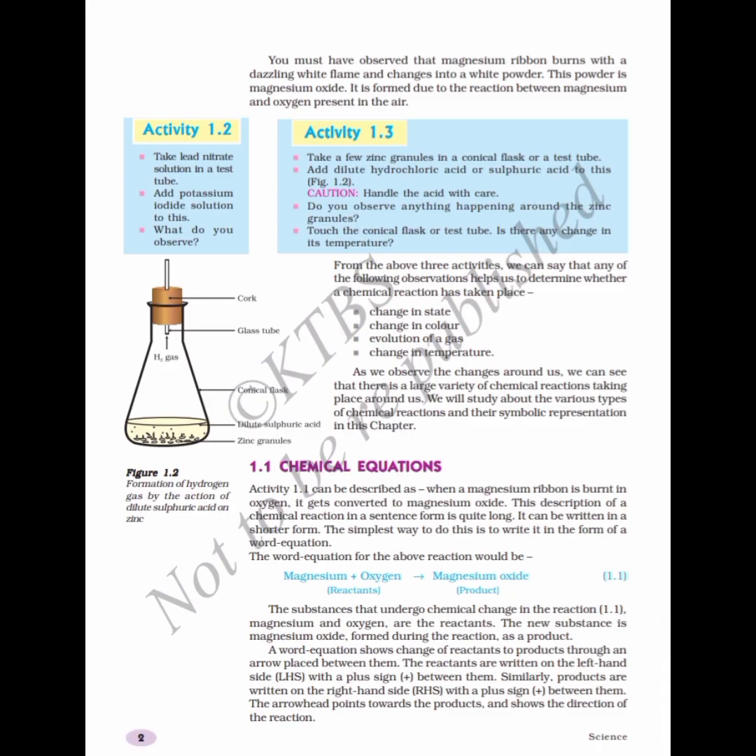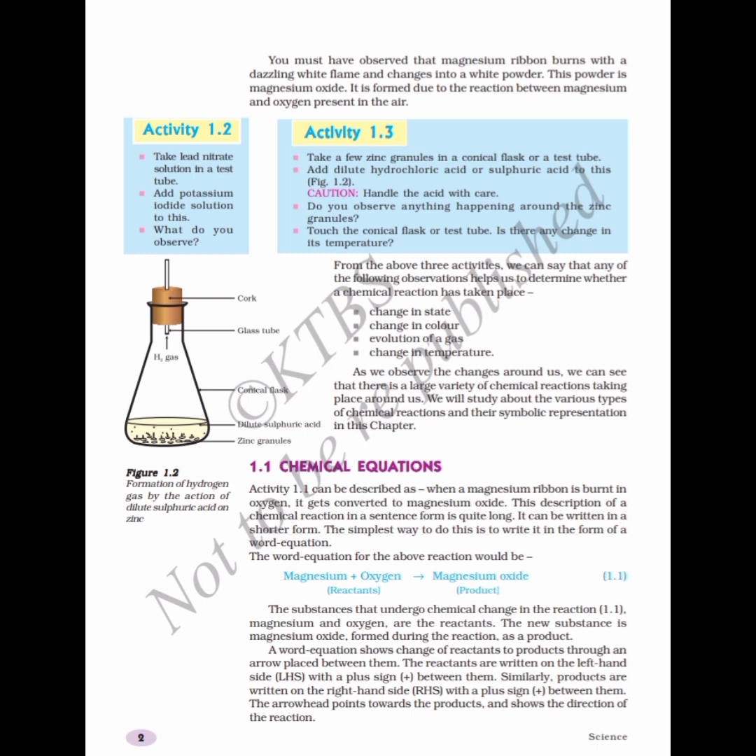It says that you must have observed that magnesium ribbon burns with a dazzling white flame and changes into a white powder. This powder is magnesium oxide. It is formed due to the reaction between magnesium and oxygen present in the air. So it is saying that when magnesium ribbon is burnt in the flame, it gives a dazzling white flame. What do you mean by dazzling? Dazzling means shining. So when we burn magnesium ribbon in the burner, the flame we get is a shiny white flame.